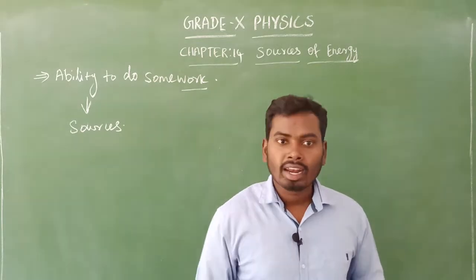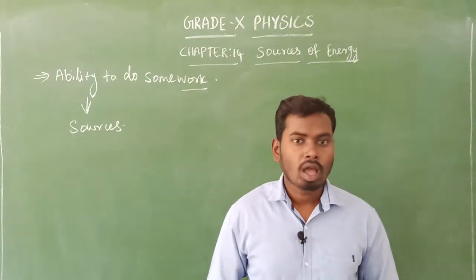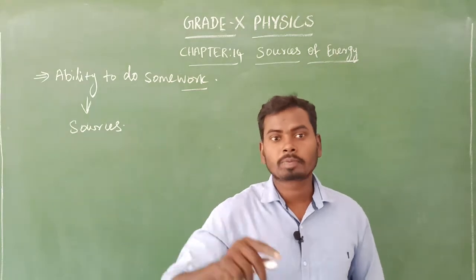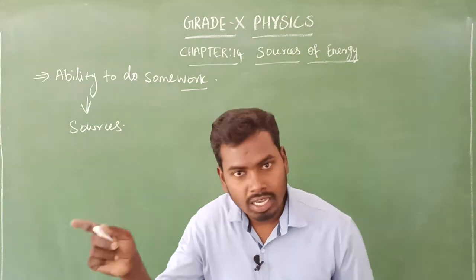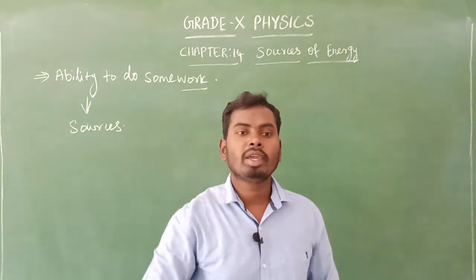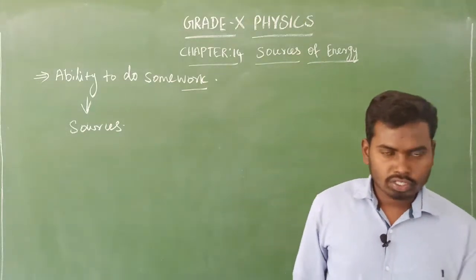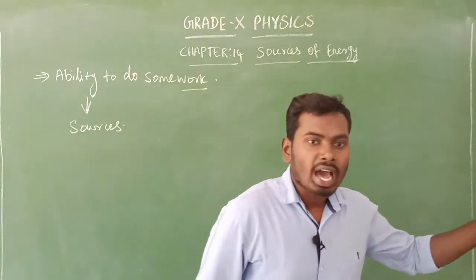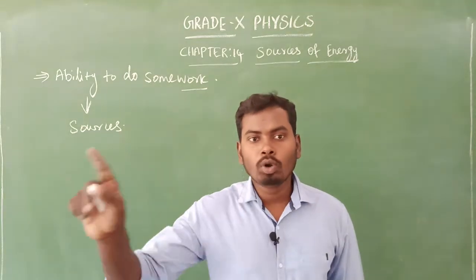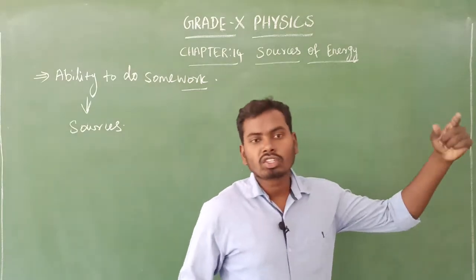You may ask, do we use only thermal energy? No. LPG is a chemical substance, and burning of food is also chemical. So for cooking, we use chemical energy.